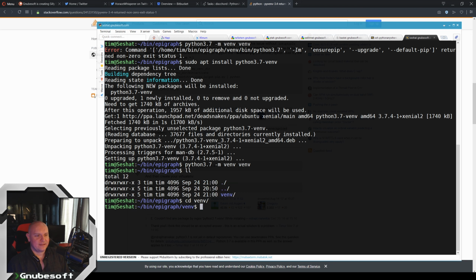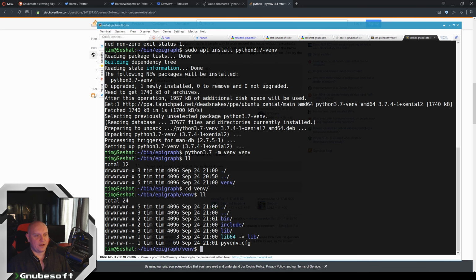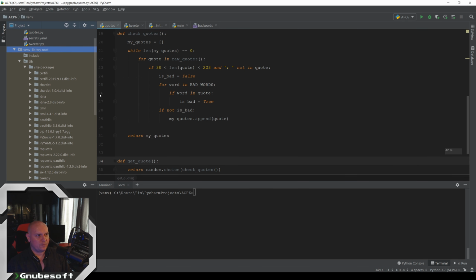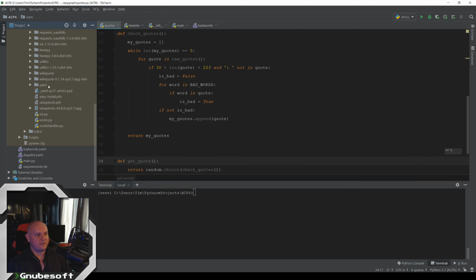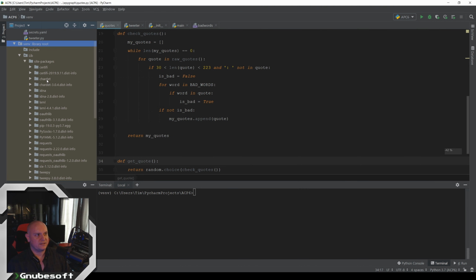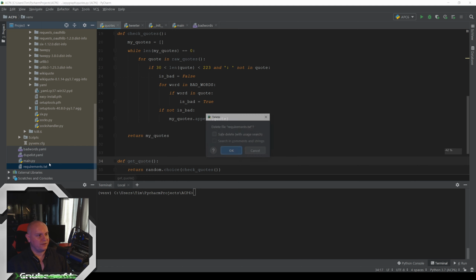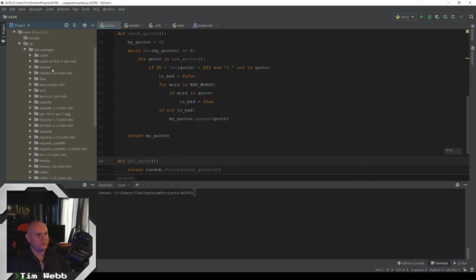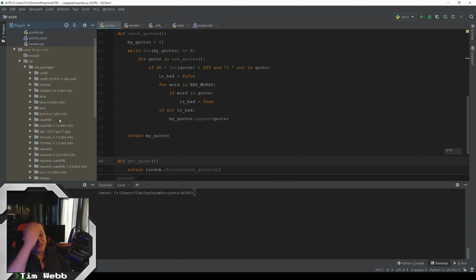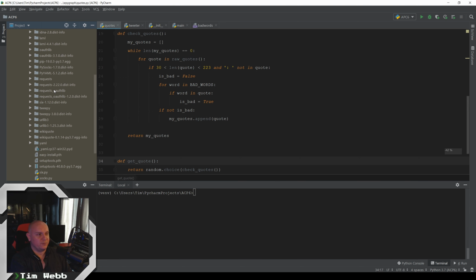So now we've got this venv, and in here we've got our own little private version of Python, and this is perfect. All right, so let's go back to what we've got here locally. Now, you see that I've already got all of this stuff installed here. I've actually got a requirements file. Let me delete this, because this is the part I want to show you. So we've got all these packages that we require.